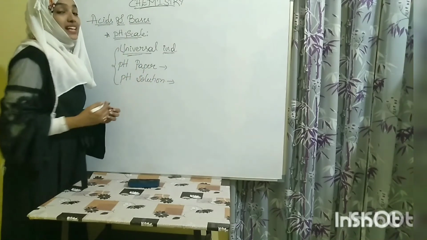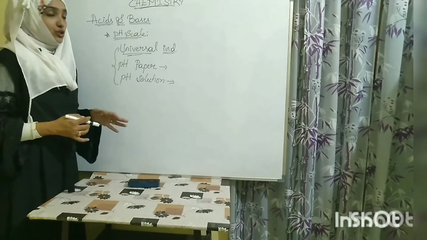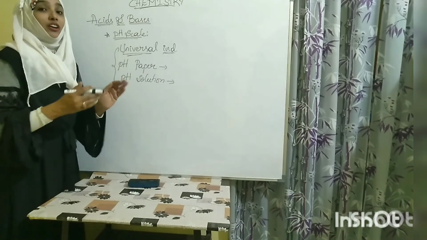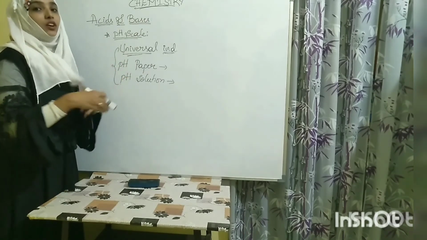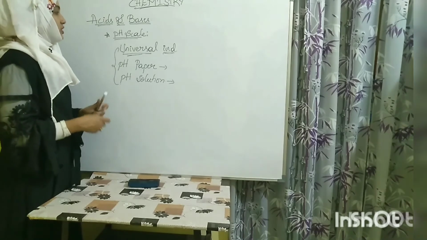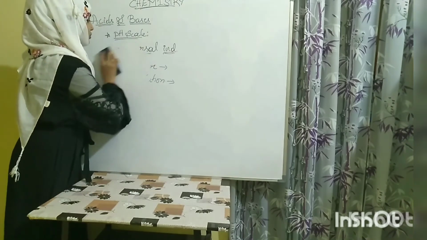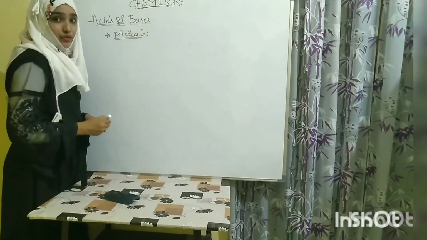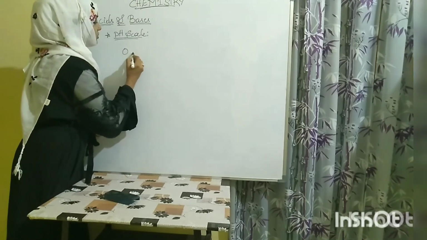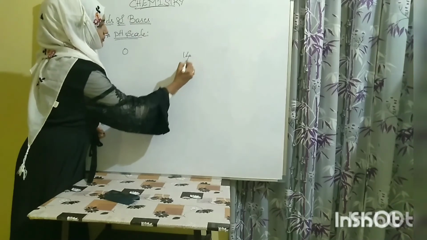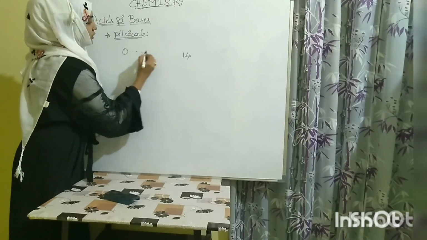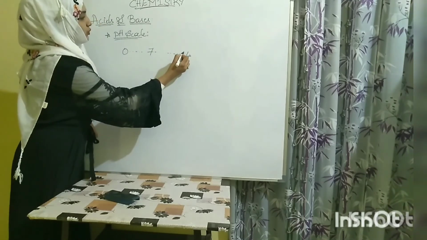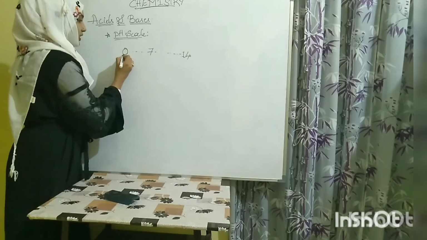These two are universal indicators. They will tell exactly whether the given solution is acid or base or neutral, or nearly acidic or nearly basic. So in detail, the pH scale has a range from 0 to 14: 0, 1, 2, 3, 4, 5, 6, 7, 8, 9, 10, 11, 12, 13, 14.